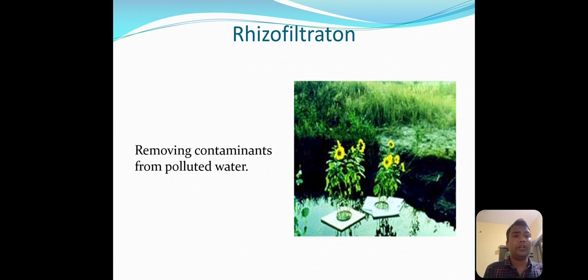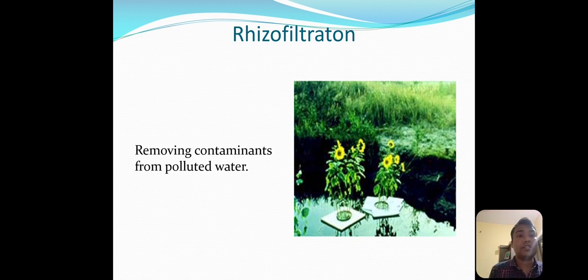So in this particular method of phytoremediation, aquatic plants are used to remove the contaminants present in the water. These aquatic plants absorb the contaminant, and degrade and detoxify the pollutant present in the water. That's why they are doing nothing but the filtration of the water. So the water gets filtered or cleaned due to such types of plants.